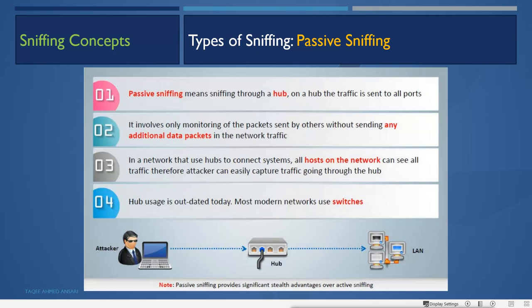They only need to be in the range of that wireless network to get the data. They will be in the wireless network and only put the interface into promiscuous mode. They will get everything from around the range. So even though hubs are outdated, the wireless network works and acts like a hub. So the attacker can still do passive sniffing in a wireless network. They do not have to connect to the router.